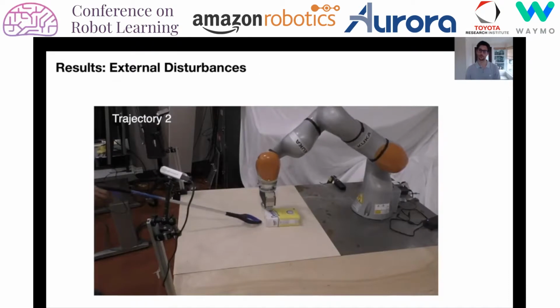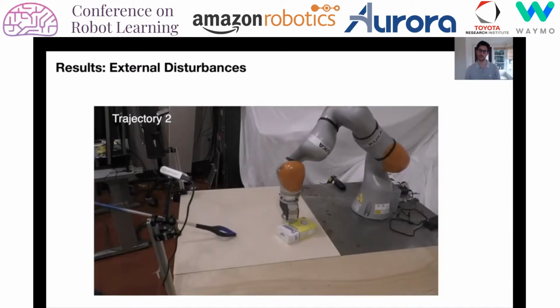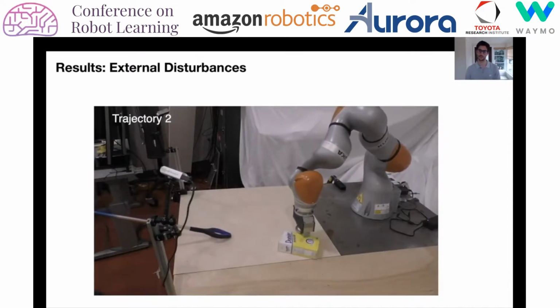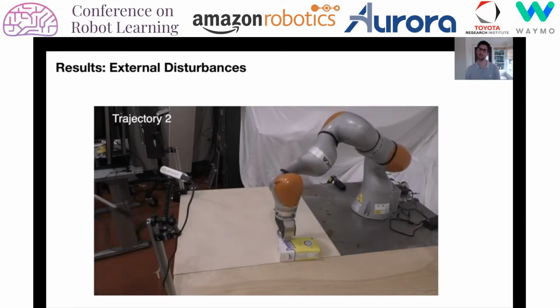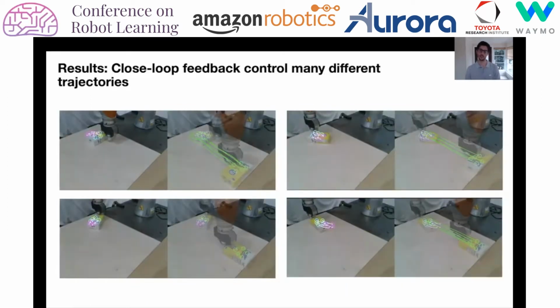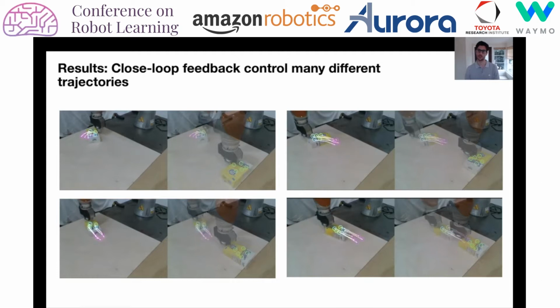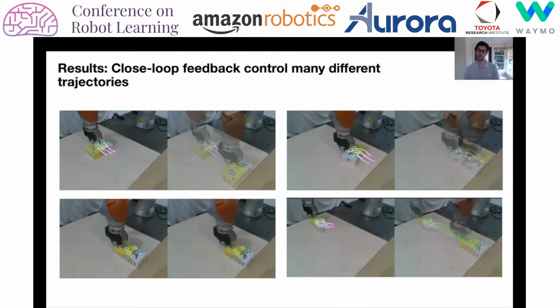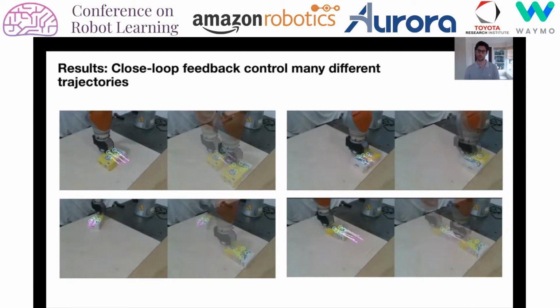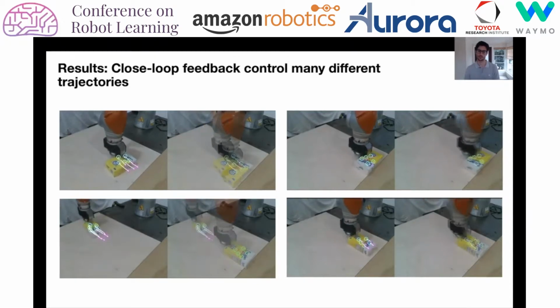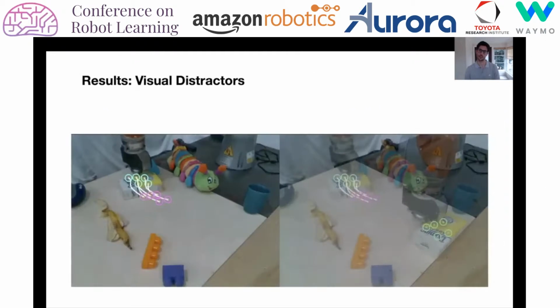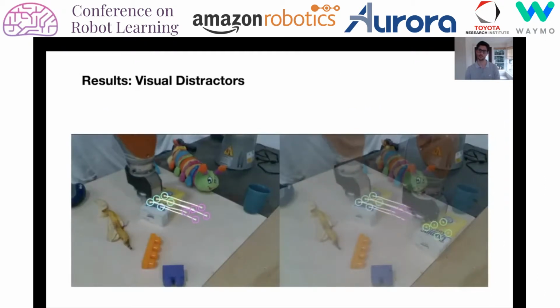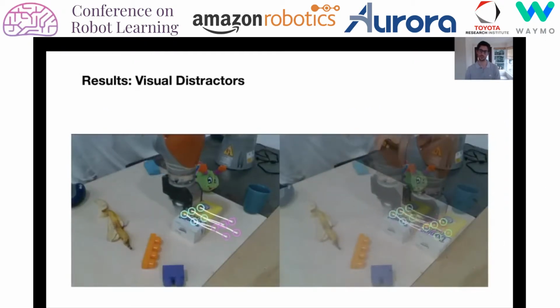Since our system is performing closed-loop visual feedback, it is robust to external disturbances and can still stabilize the object to the goal. Another benefit of our approach is that once we have trained a dynamics model, it can be used to achieve diverse goals at test time. Here we show examples of tracking 4 different trajectories, each obtained from just a single demonstration. Our perceptual representation is also robust to visual clutter and distractor objects.